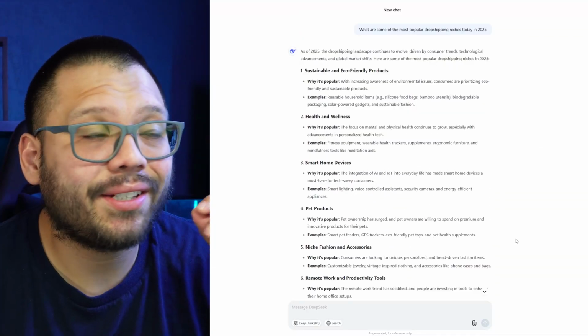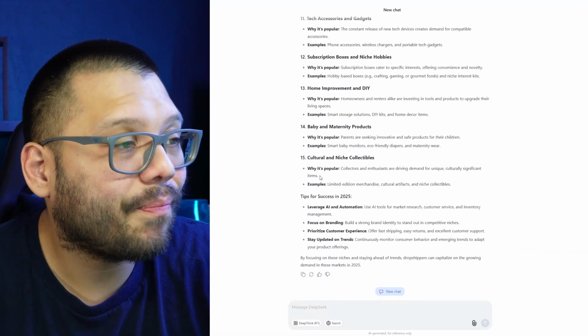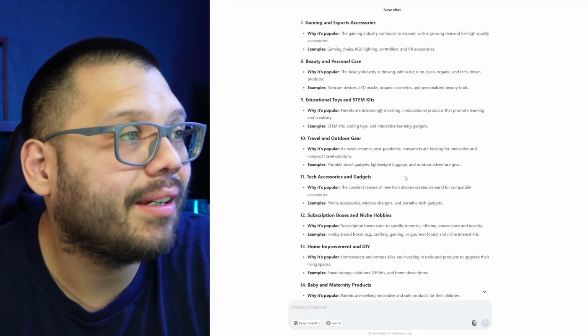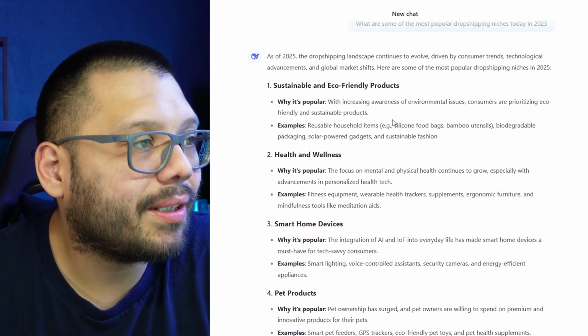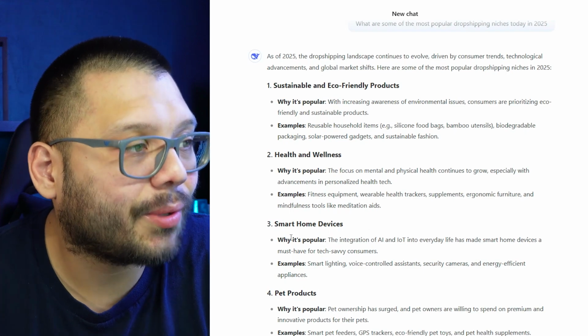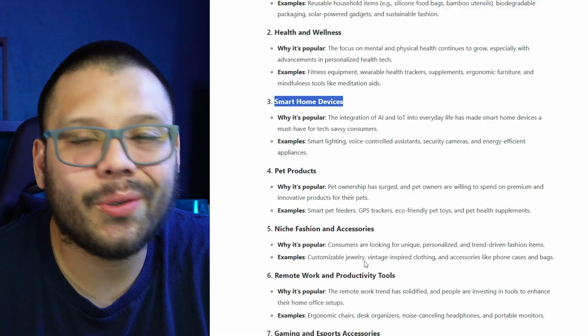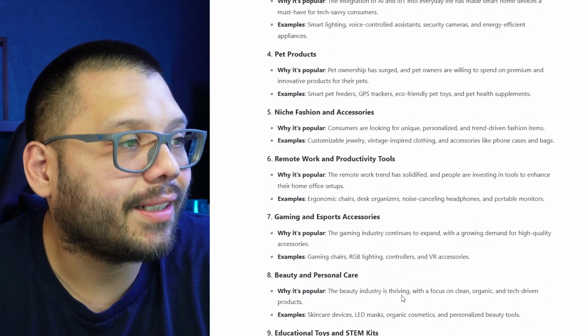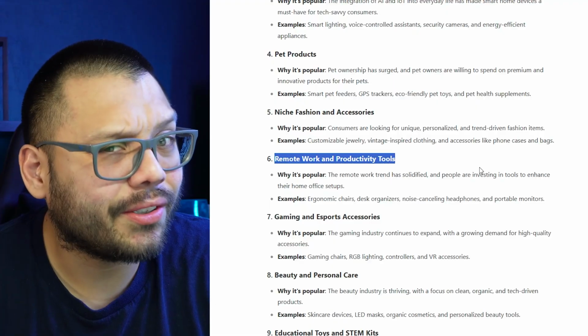Wow, so DeepSeek actually gave us quite a good amount of information. It gave us 15 different niches. Let's see, what did it give us? It gave us sustainable and eco-friendly products, health and wellness, smart home devices, kind of like in that one right there. Pet products, you know I'm a sucker for pets. Niche fashion and accessories, remote work and productivity tools. This is actually a very, very interesting one.